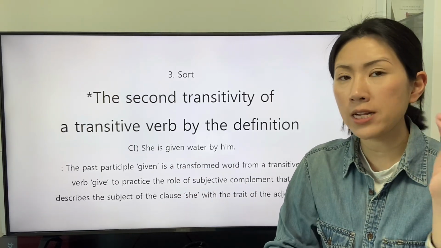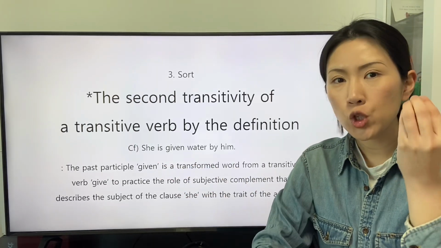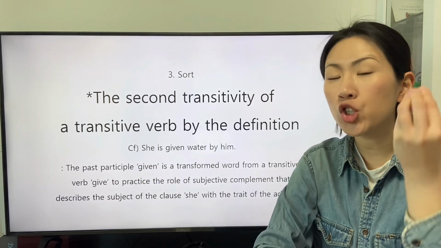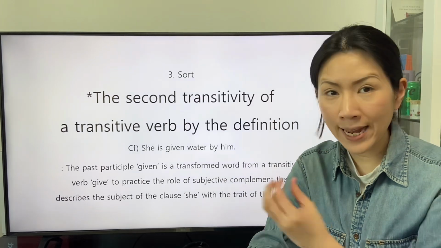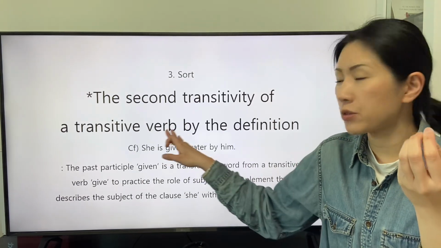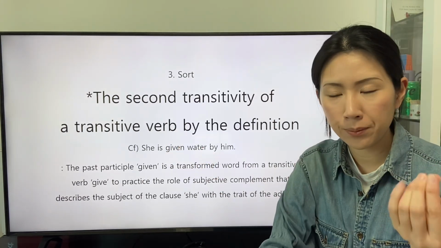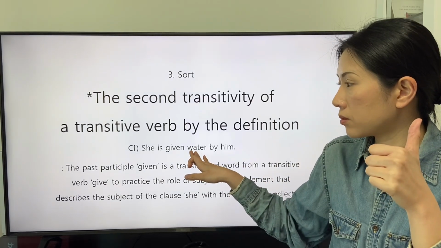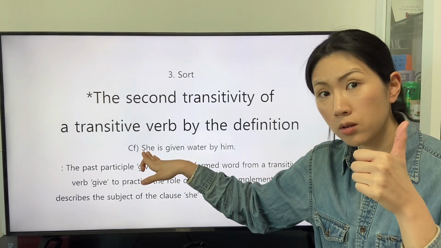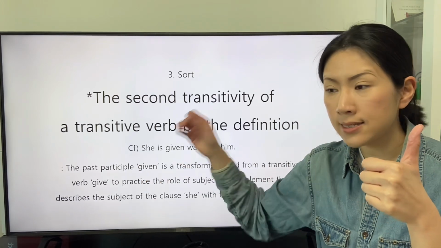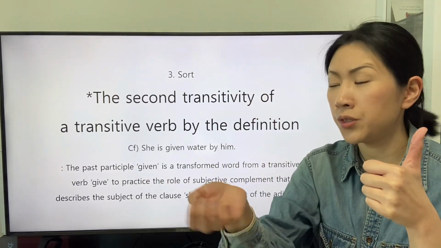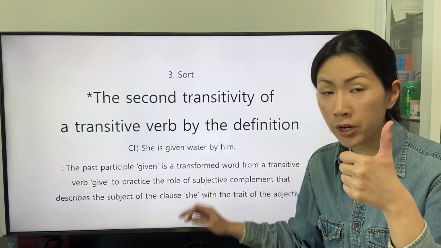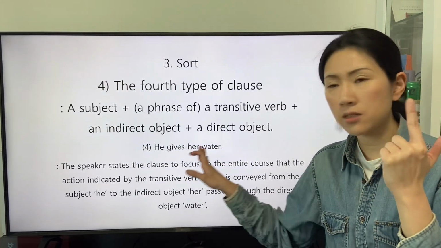The past participle given describes the condition of the subject to get the action indicated by the transitive verb give. And the subject is stated to get the direct object water in this clause.